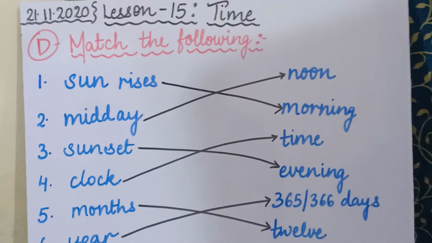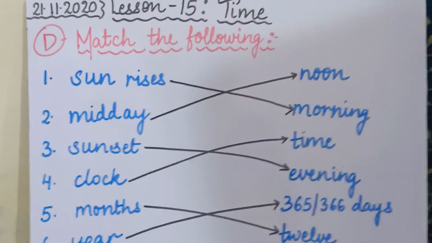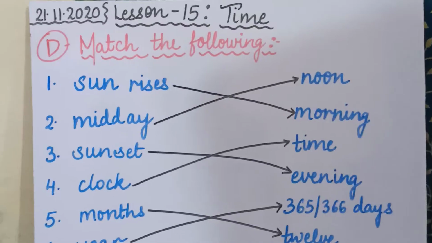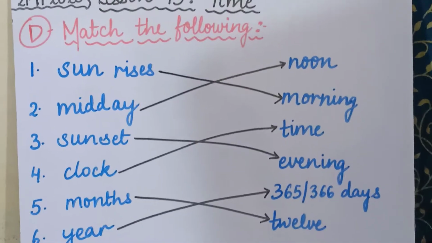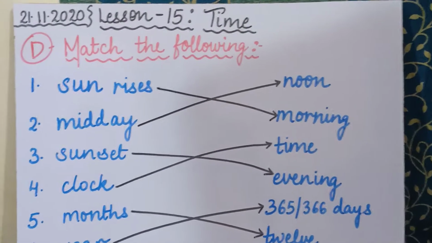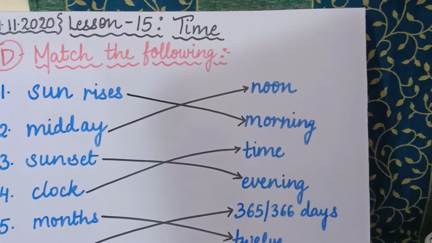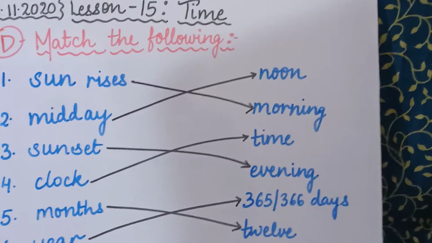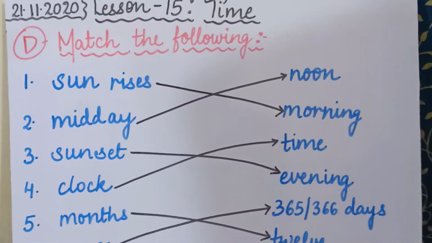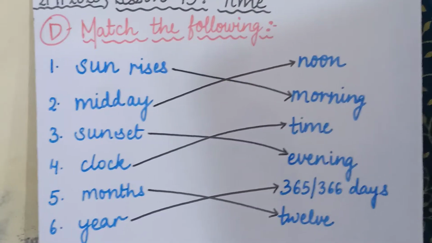From next week we will start with our last chapter, chapter number 16, seasons. I hope you will complete your work by Sunday, and from Monday you can come to school and get your copies corrected on time, so that it will be very easy for the teachers and for you also to learn.